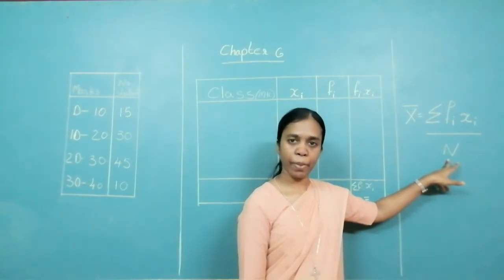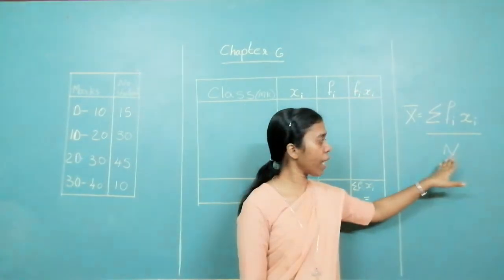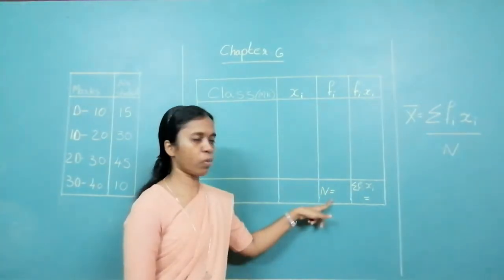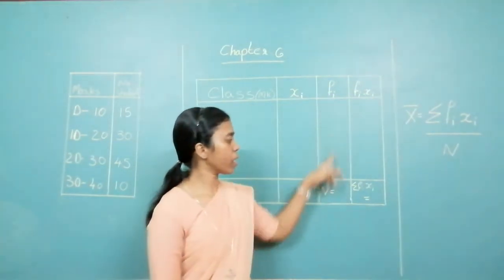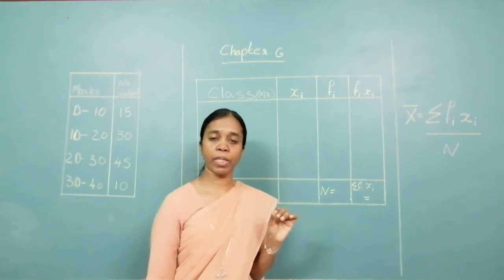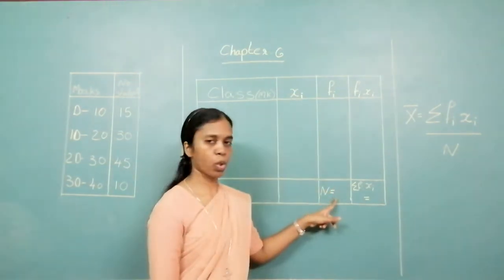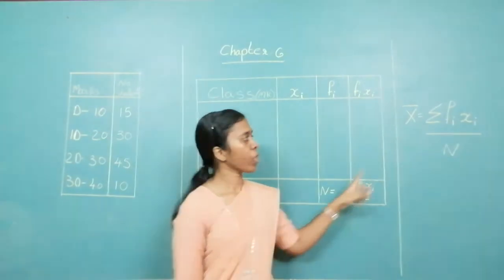N is capital. Now, what is n? N is the summation of the frequencies. What do you mean by summation? Summation is the total. So, n is the total of all the frequencies.